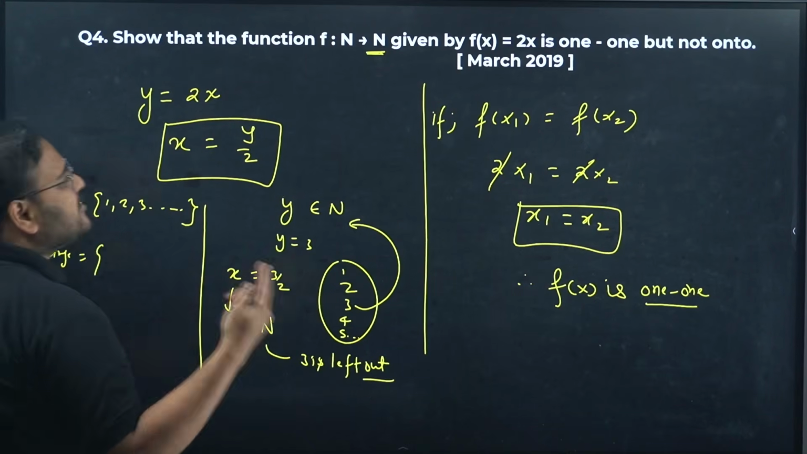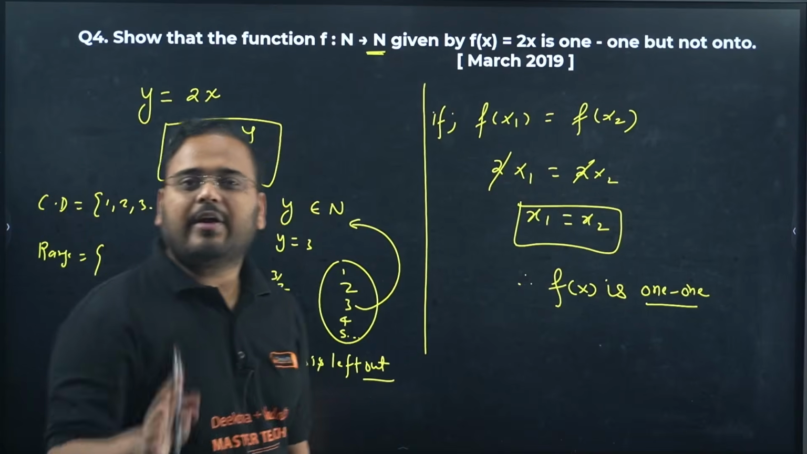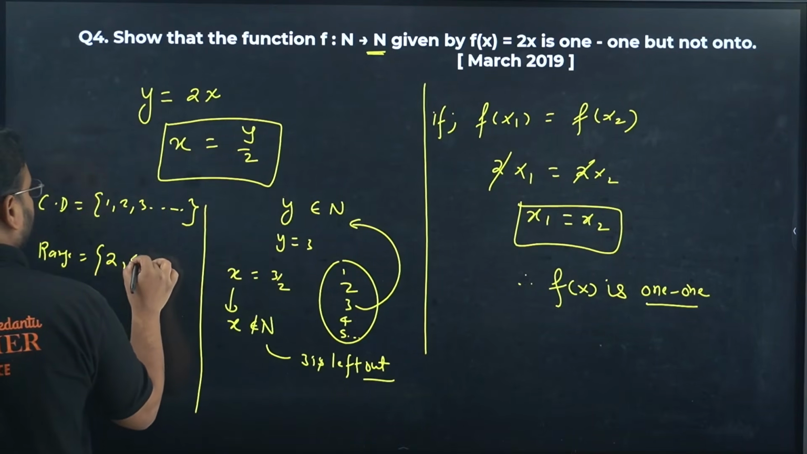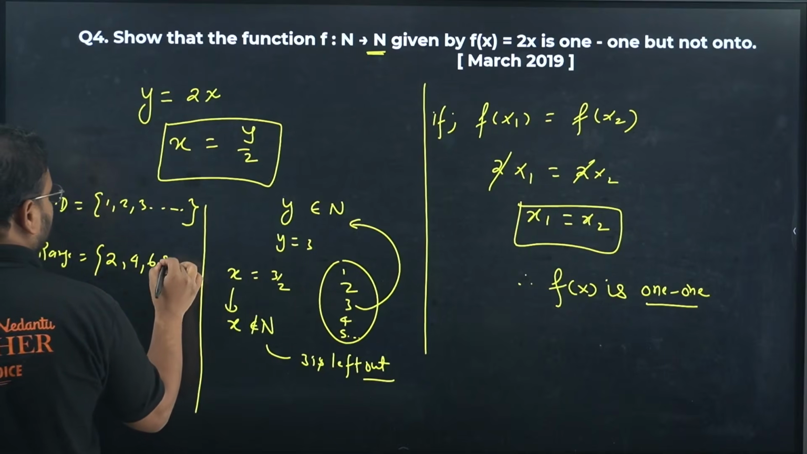What is the range, sir? Range is only even numbers. For any value of x you take, first number will be what? When x is 1, 2. Second number will be what? 4, 6, 8, dot dot dot.